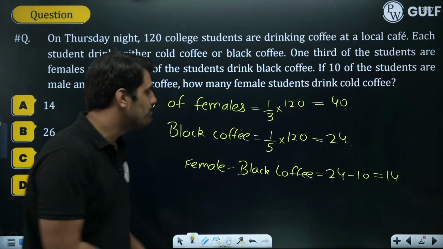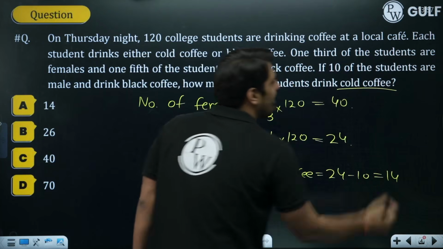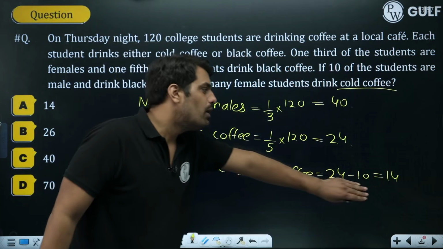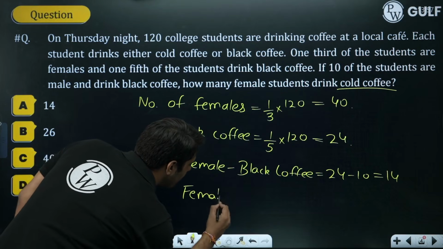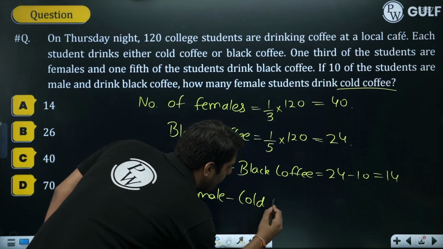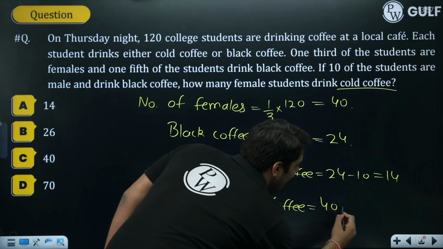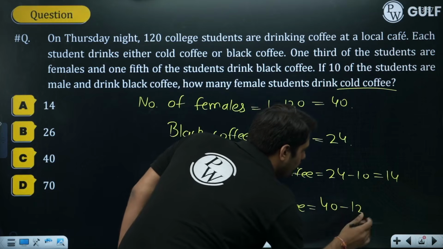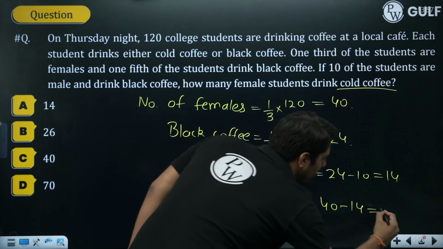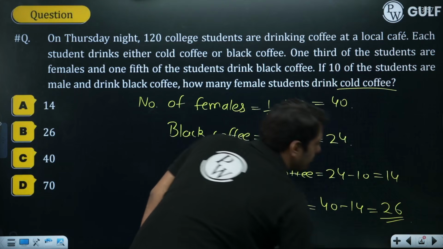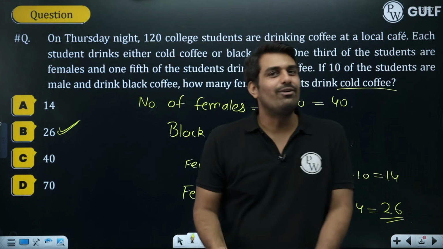So going further over here, 14 will be drinking black coffee. So I want the number of females who are drinking cold coffee. I know the total number of females. I know the number of females drinking black coffee. So it's the combination of female and cold coffee. This number will be very simple. The total count of females minus the count drinking black coffee. So this is 40 minus 14, that is 26. Our final answer. Do we have any option? Yes, sir, we have the option. Option number B. And that is how it's done and dusted.